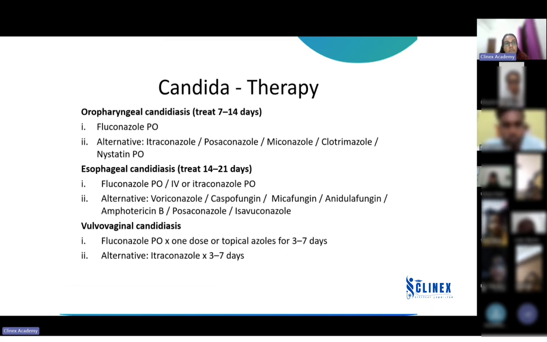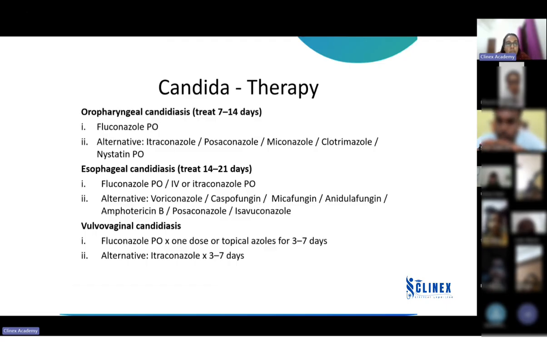You can go for fluconazole, peroral or IV, or itraconazole peroral. Alternatives are other azoles, caspofungin, micafungin, and amphotericin. So these are for severe infections. Otherwise, we will go for only fluconazole or itraconazole.